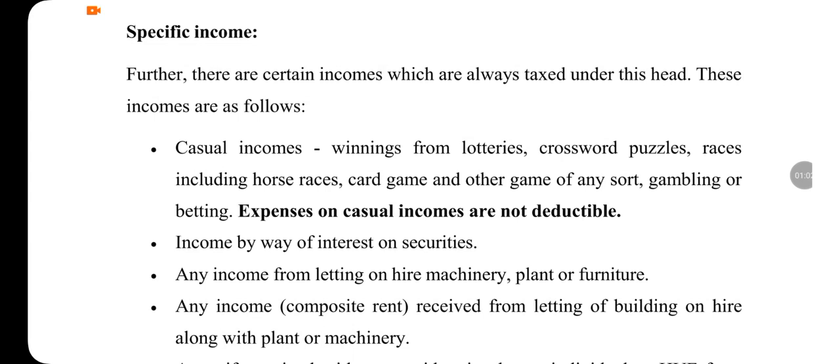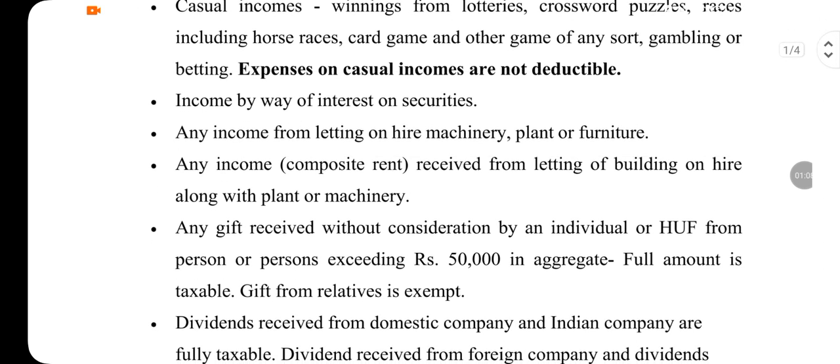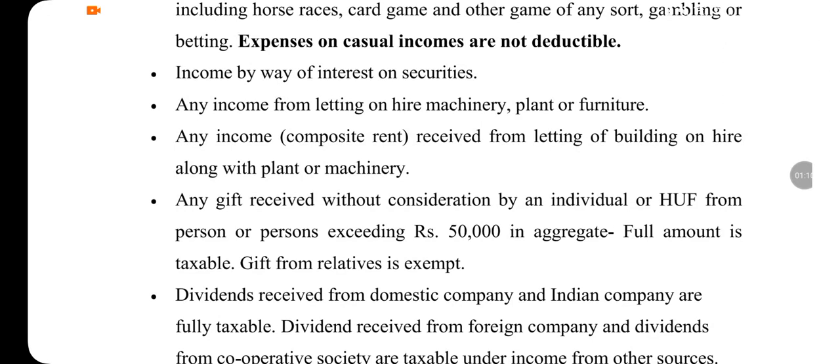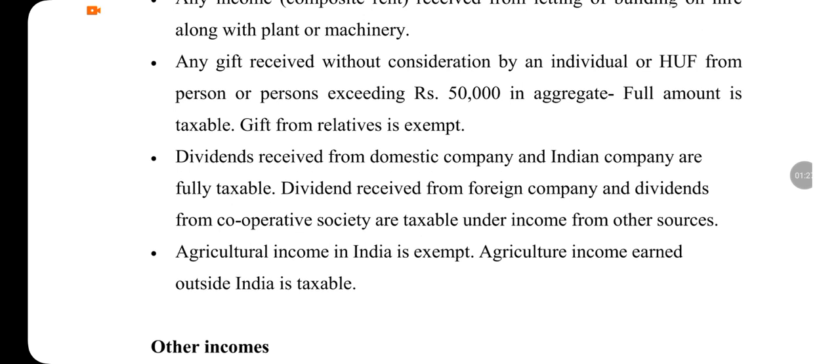Income by way of interest on securities. Any income from letting on hire machinery, plant or furniture. Any composite rent received from letting of building on hire along with plant or machinery. Any gift received without consideration by an individual or HUF from person or persons exceeding rupees 50,000 in aggregate.